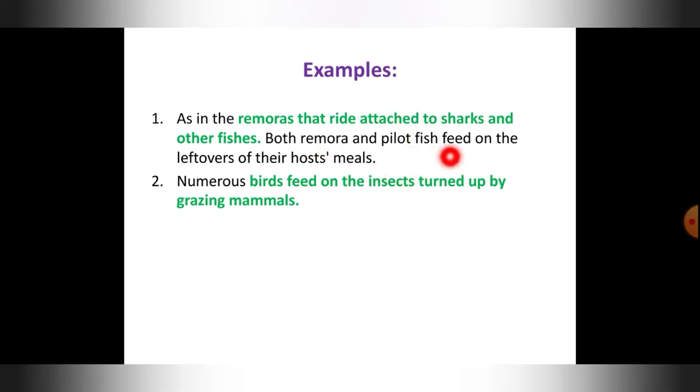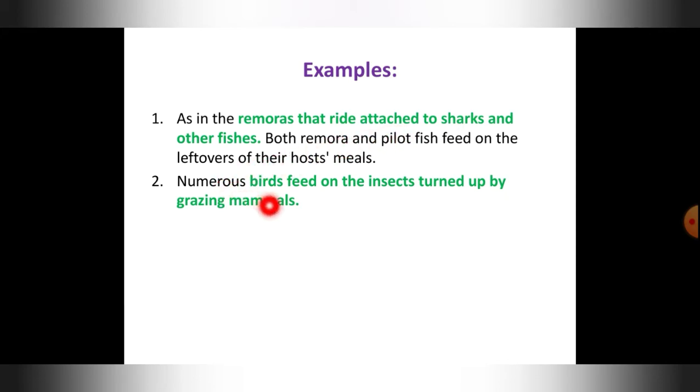Both remora and pilot fishes feed on the leftovers of their host. Here the shark is the host, and the remora and the pilot fish are the commensal species. It attaches itself to the shark, getting food and free transport, but the shark is not getting anything in return.